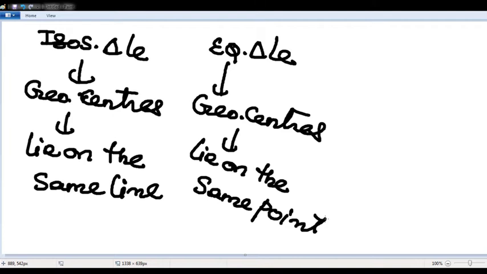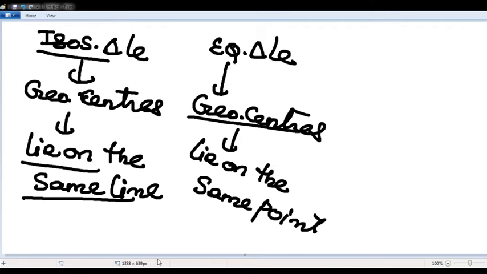I am only interested in solving the question. In an isosceles triangle, all the geometric centers lie on the same line. In an equilateral triangle, all geometric centers lie on the same point. Now, I hope it is clear, right, sir? No issues. I will solve minimum 2 questions based on a variety so that you will not miss out any concept.